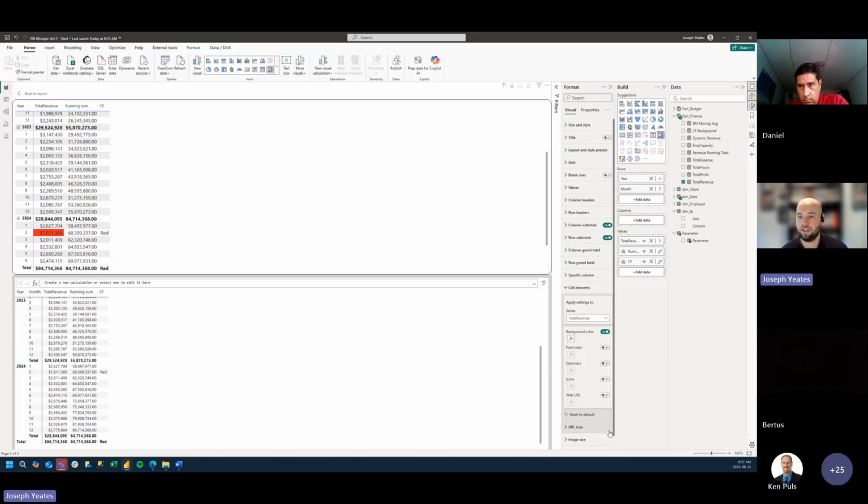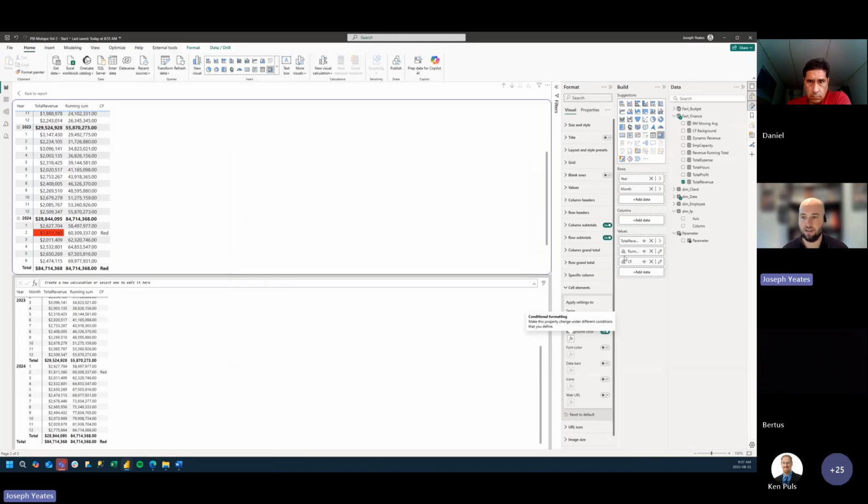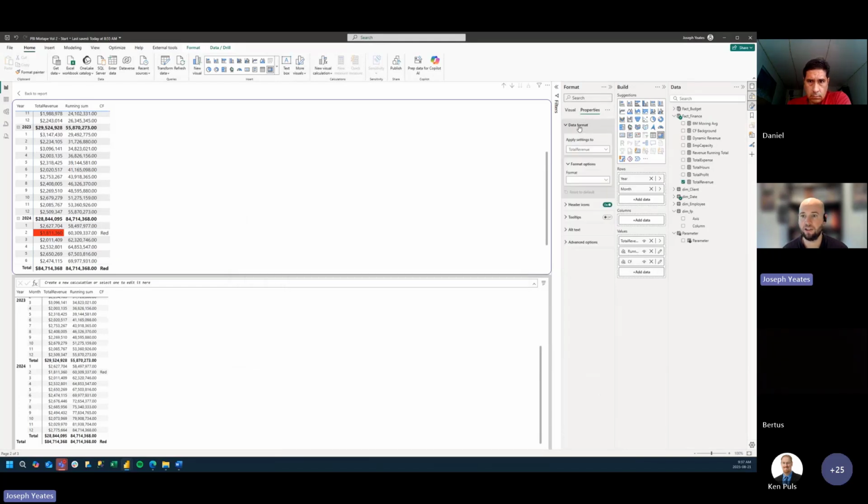But what's cool about this is now we can update our background color to, rather than point to our CF background measure, just our conditional formatting visual calculation field that we created. It's not letting me do this right now, and I will explain why. If we go to data format, conditional formatting, we need to return this as text.